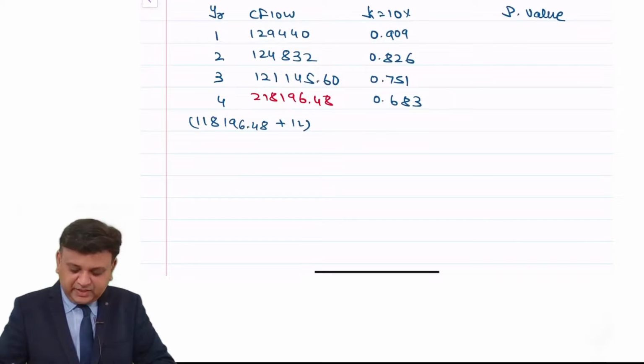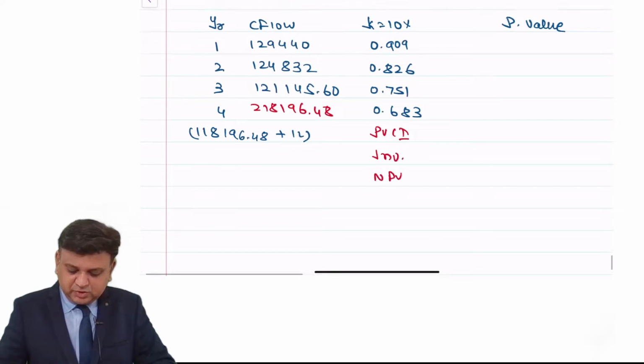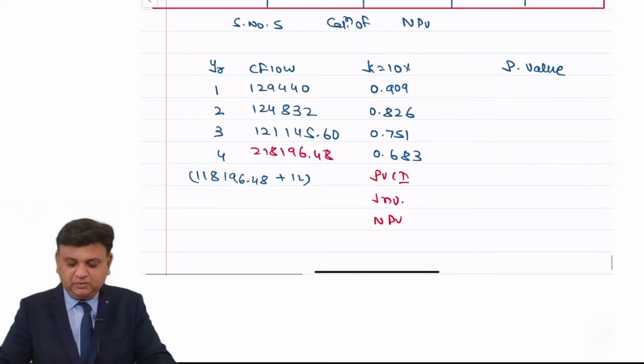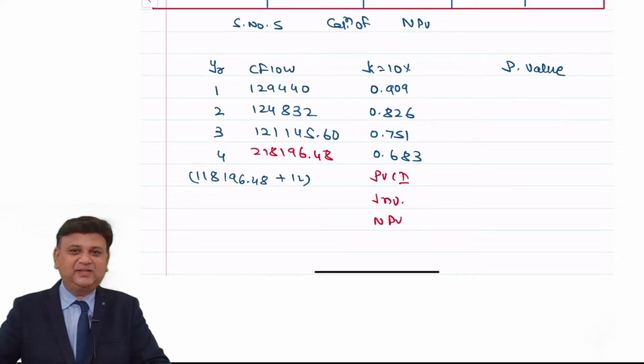Based on this, we get present value of the cash inflow. Investment is 0. So whatever is the present value of the cash inflow itself is NPV.